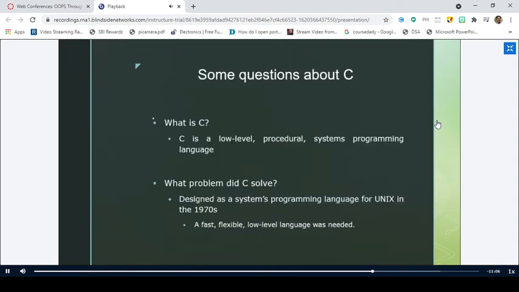What is C? It's a low-level, procedure-oriented systems programming language. Can anybody tell me why C has been implemented? What is the reason behind the development of the C programming language? You learned the C programming language, right? So please tell me what made the C programming language come into the world?